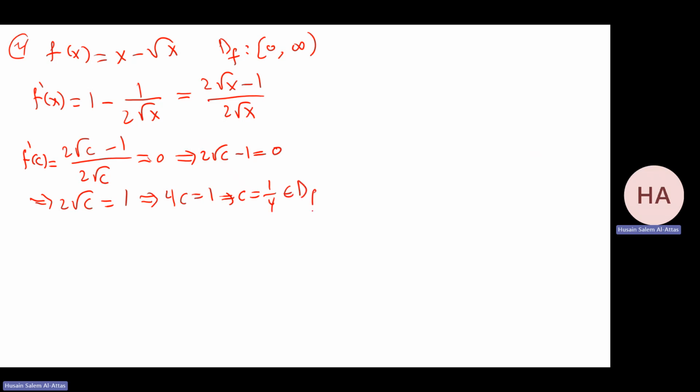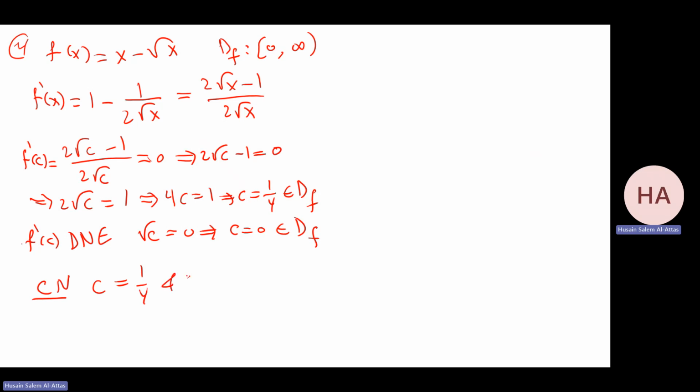Is it in the domain of f? Yes. Now, I also need to check where f prime at c does not exist. Very clear, square root of c equals 0, so c equals 0. Is it in the domain of f? Yes. So what are the critical numbers? c equals 1 over 4 and c equals 0.